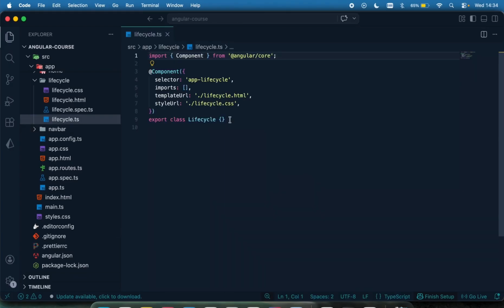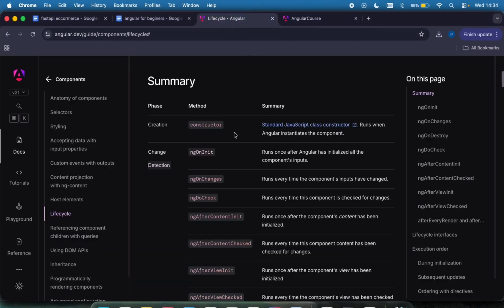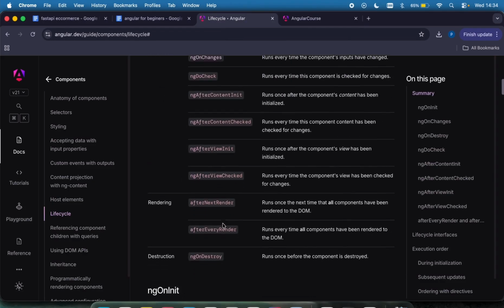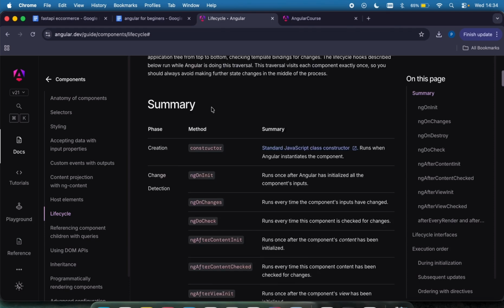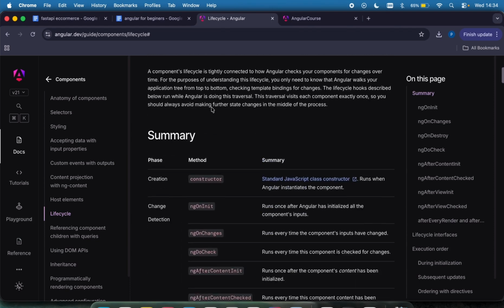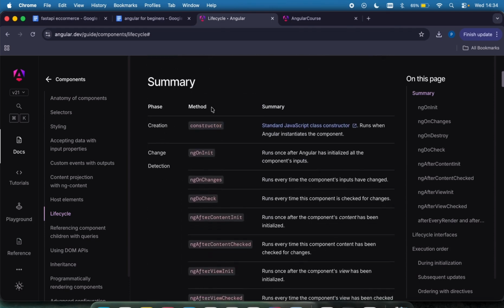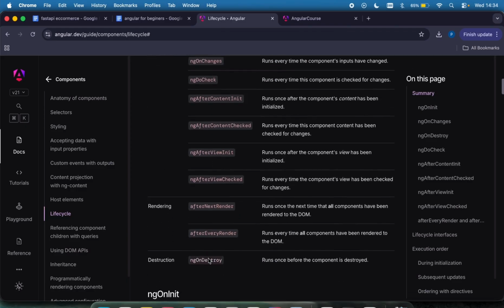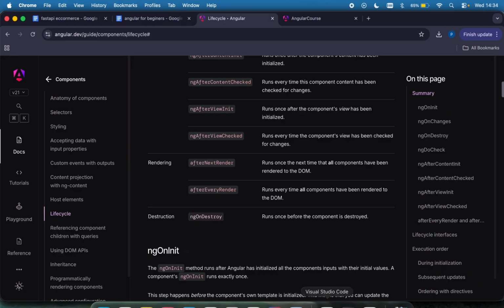And then we're just going to first of all look at the constructor, the ngOnInit. Let me pull them up again right here. We're going to be looking at the constructor, ngOnInit, ngOnChanges, ngOnDestroy, just the major ones that you most likely come across in a project or that you will be needing in a project. So these other ones, you don't really need them. Most of the time, you won't need them.